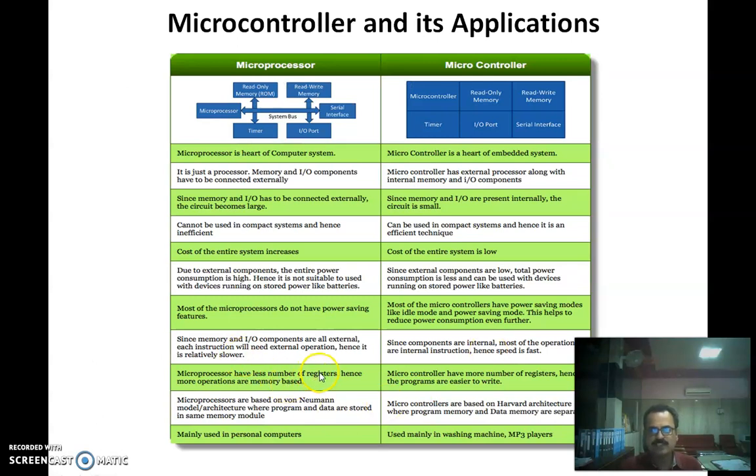Microprocessors have a smaller number of registers and hence more operations are memory based, whereas in the case of a microcontroller, fewer operations are memory based. They have a large number of registers on the chip.